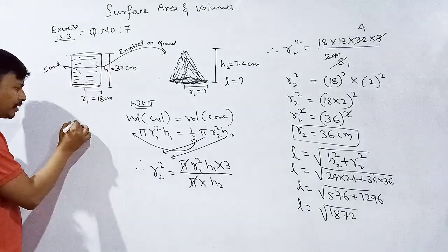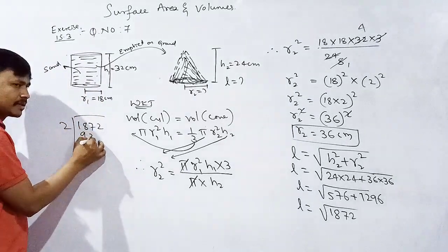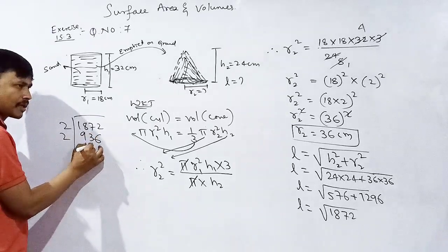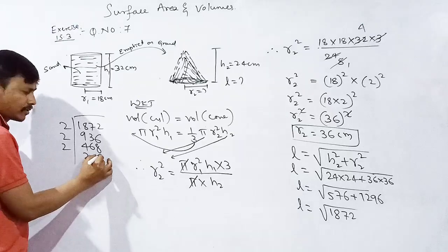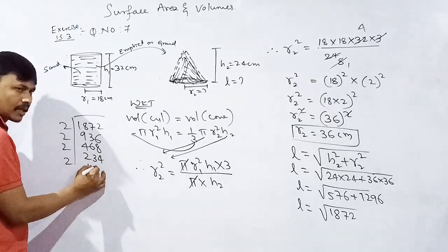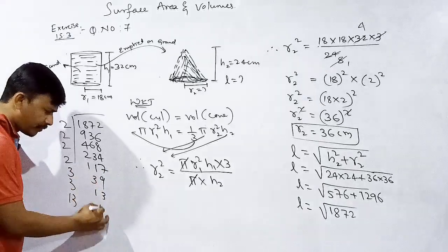Find out that value: 1872. 2 9s are 18, 2 3s are 6, 2 4s are 8, then 2 2s are 4, next 2 1s are 2, 2 7s are 14.